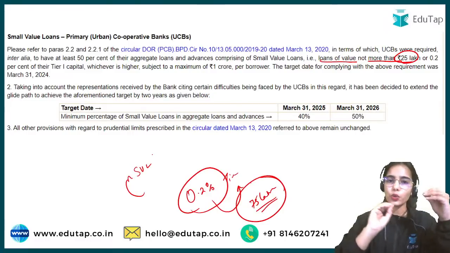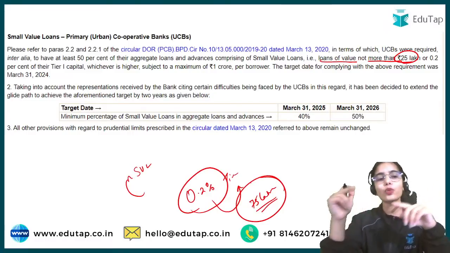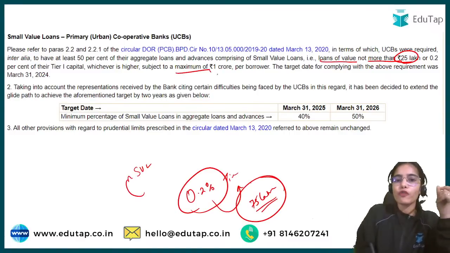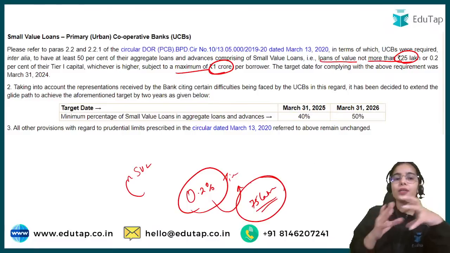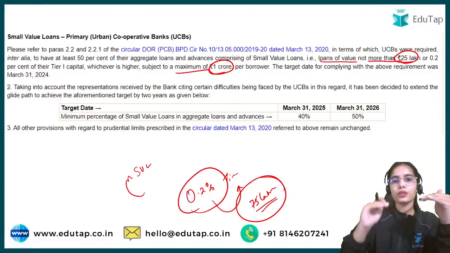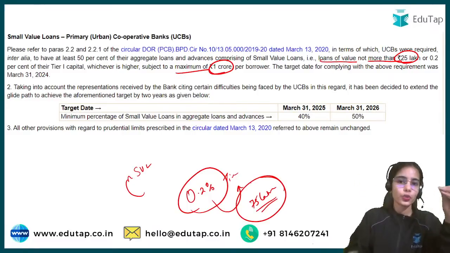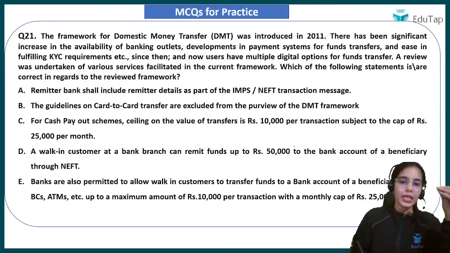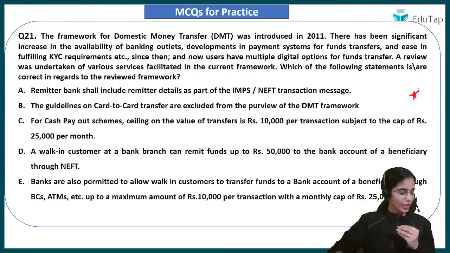Small value loan is a loan of value not more than 25 lakh or 0.2% of the tier 1 capital, whichever is higher, subject to a maximum of 1 crore. So small value loans are within the 1 crore limit. Those are the small value loans that have to be achieved, 40% by 2025 and 50% by 2026.